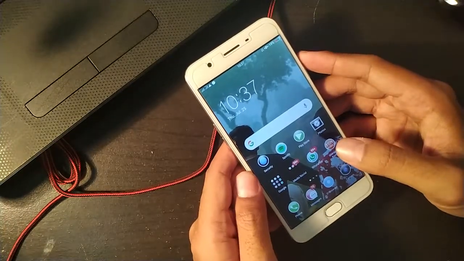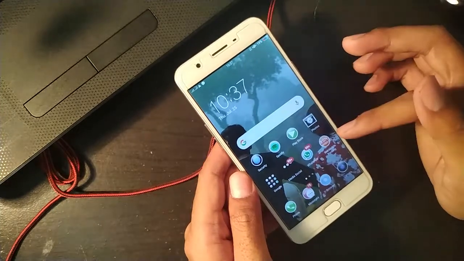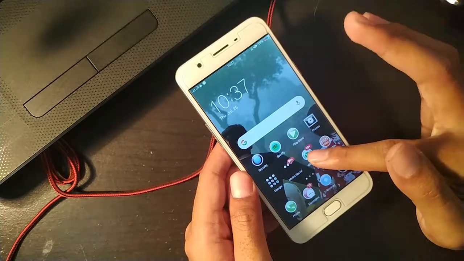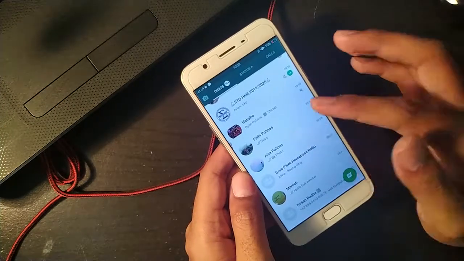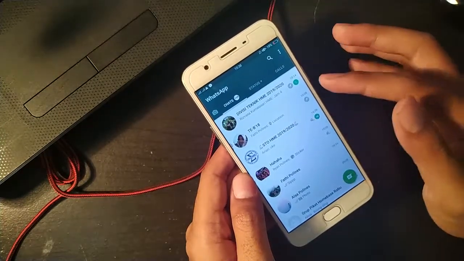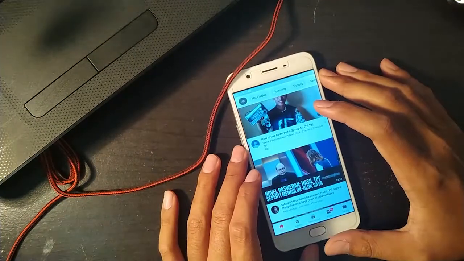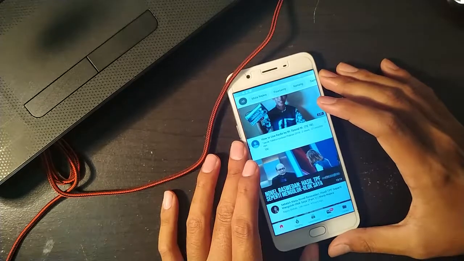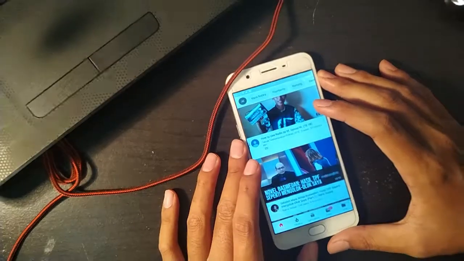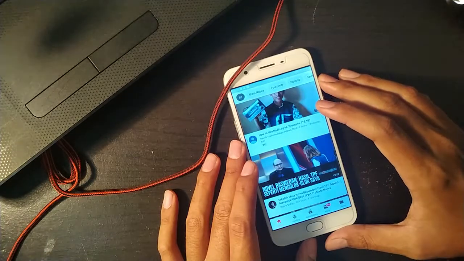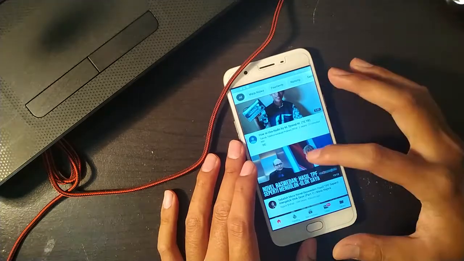Okay guys, let's run this application. Firstly, WhatsApp. Press this WhatsApp logo. We can chat or call people with this application. If bored, we can watch videos with the YouTube application. There are many videos in here, and we can watch anything.